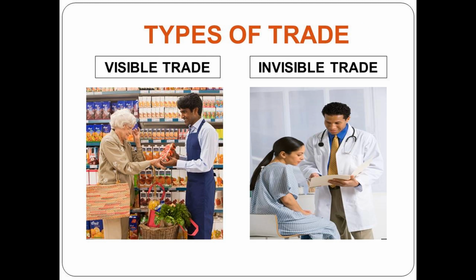Now we are going to talk about the types of trade. We have visible and invisible trade. In the first picture, you can see a lady who is buying a tetra pack of juice. She will definitely have to make the payment, so the buying and selling of goods is called visible trade. In the other picture, we can see a doctor treating the patient, for which he will have to charge money for the services rendered by him. This is called invisible trade, where there is an exchange of service with money.